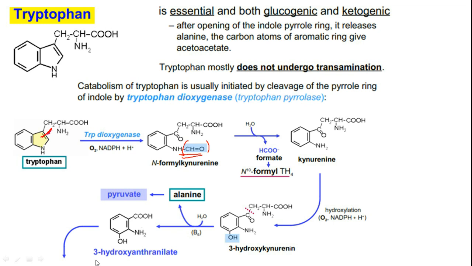The remaining compound, 3-hydroxyanthranilate, will then be degraded over here to give us 2-amino-muconate 6-semialdehyde. This is the name of the chemical compound.